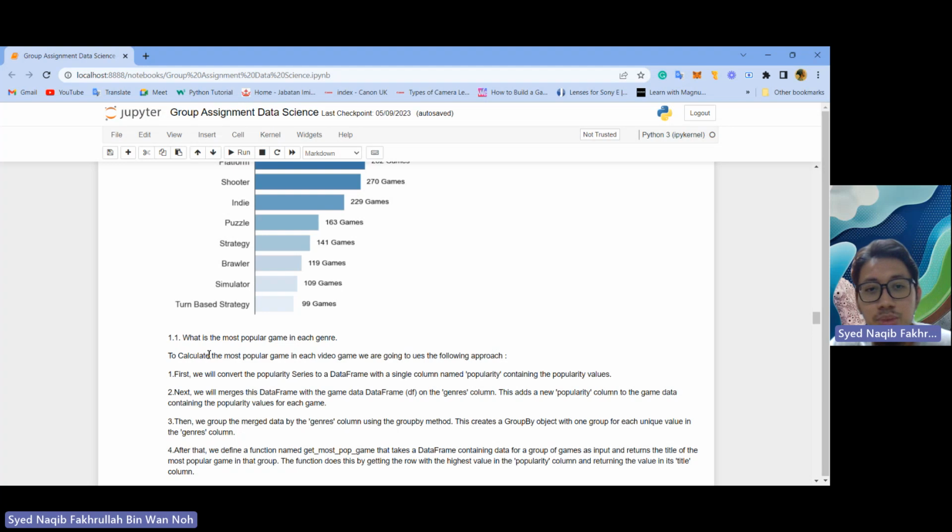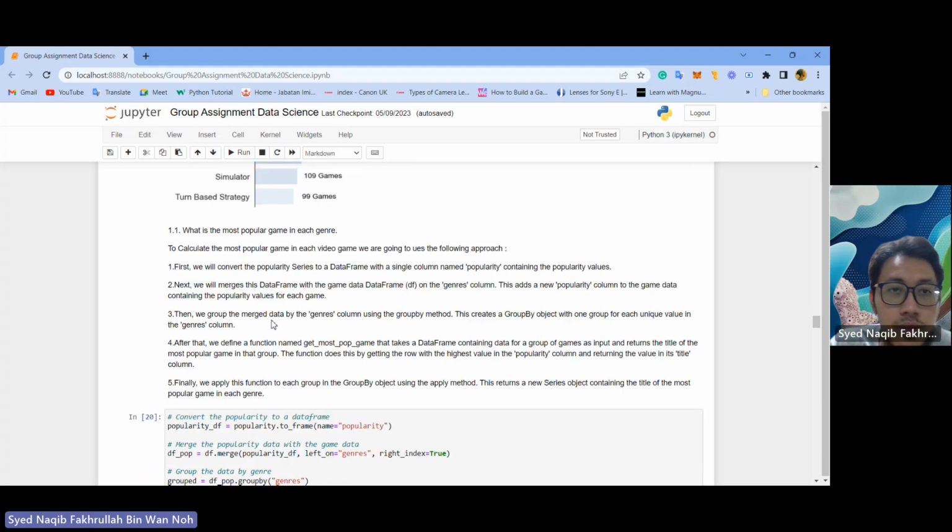To calculate the most popular game in each video game genre, we are going to use the following approach. First, we will convert popularity series into a data frame with a single column named popularity that contains the popularity values. Next, we will merge this data frame with the game data frame df on the genre column. This adds a new popularity column to the game data containing the popularity values for each game.